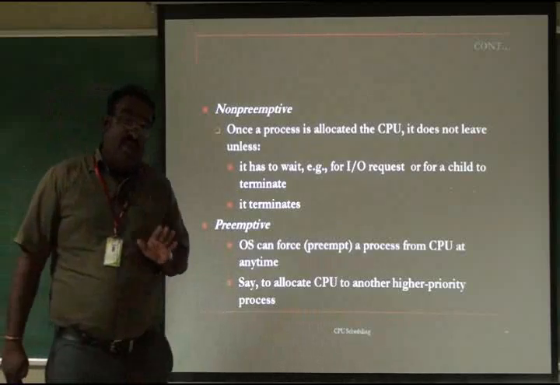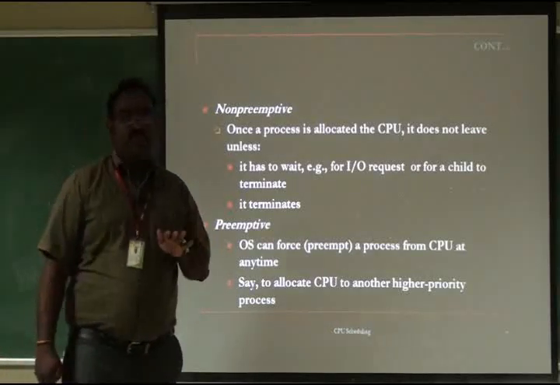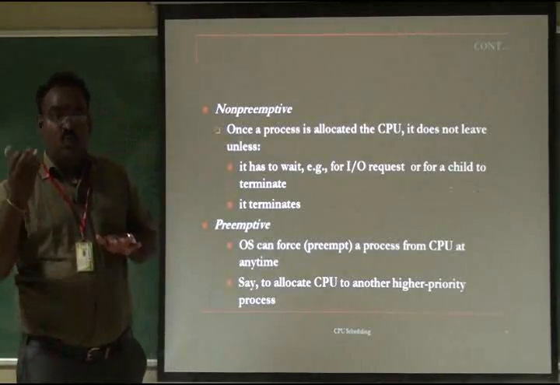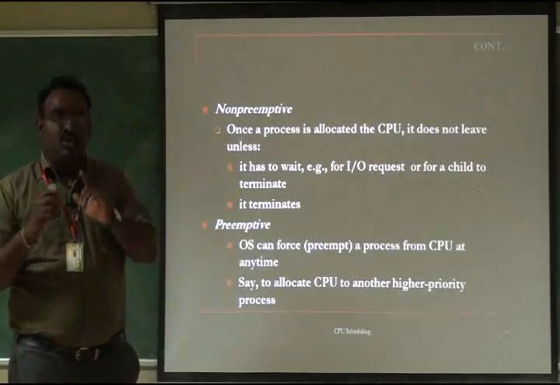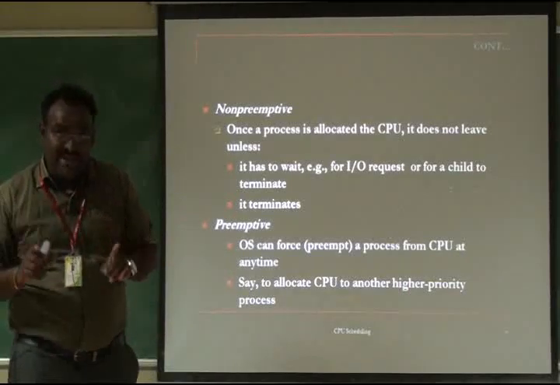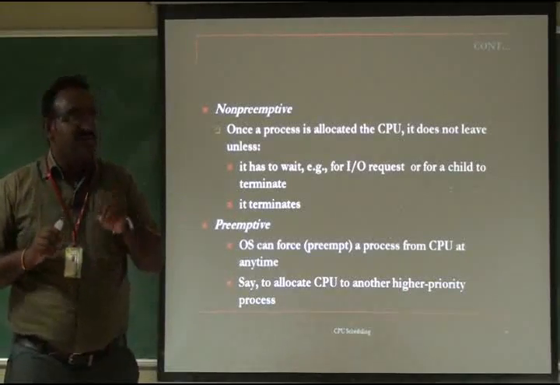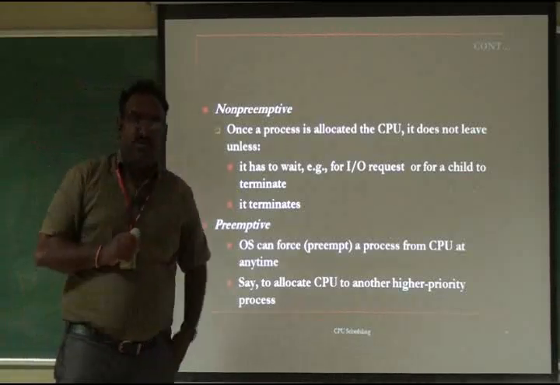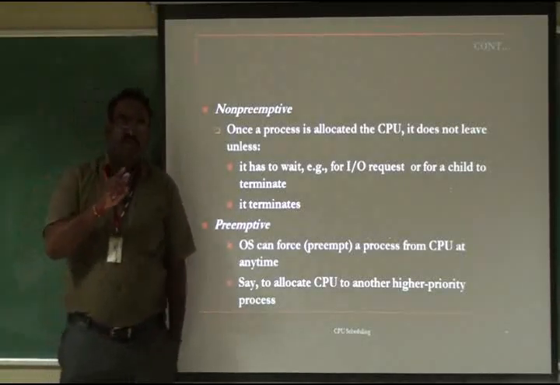Once a lower priority process is currently executing in the CPU, and at the same time a higher priority process is invoked or initiated by the system, then the lower priority process should be preempted from the CPU, and the highest priority process should be scheduled for the CPU. That is monitored by the OS.